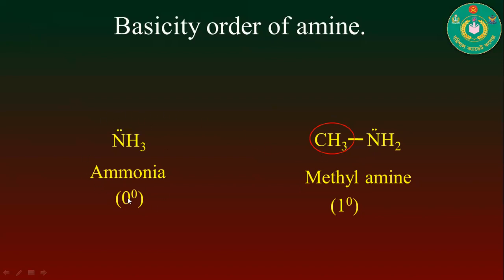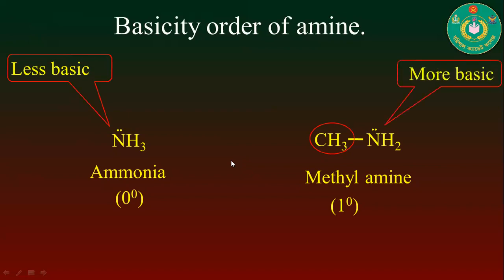That's why we can say that the 1-degree primary amine, that means methylamine, is more basic than the ammonia molecule. So ammonia is less basic and methylamine will be more basic.